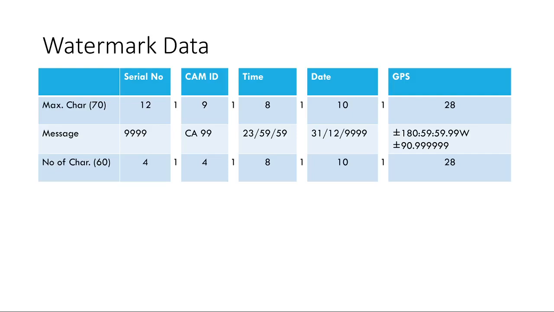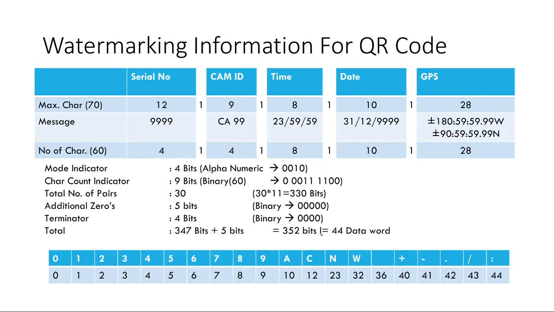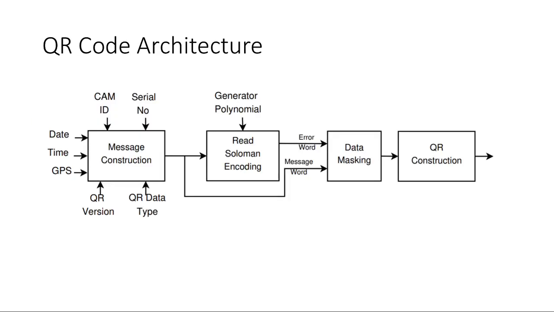Watermark data that is considered in implementation of QR code generation consists of the camera ID, serial number of the camera, time and date of the image taken, and the GPS location of the scene. The information collected from the camera forms a message word. Based on the size of information, the QR code specification is chosen as shown for generating the watermark. Based on the message information, the QR code specification needs 3M standard with alphanumeric mode.